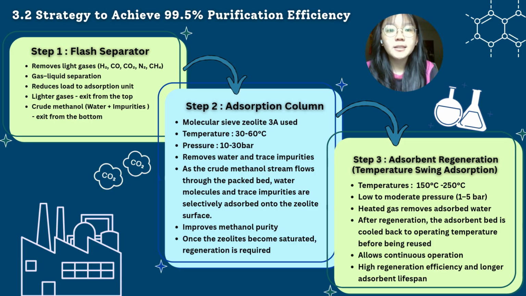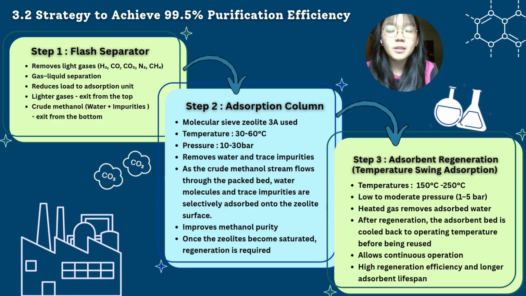So the second step is the adsorption column, which is the main purification unit. In this study, molecular sieve zeolite 3A is used as the adsorbent. The crude methanol stream flows through the packed bed where water molecules and trace impurities are selectively adsorbed onto the surface of the zeolite. This process significantly improves the methanol purity. Besides that, the adsorption process operates at temperatures between 30 to 60 degrees Celsius and 10 to 30 bar. These conditions are suitable for efficient adsorption and stable operation.